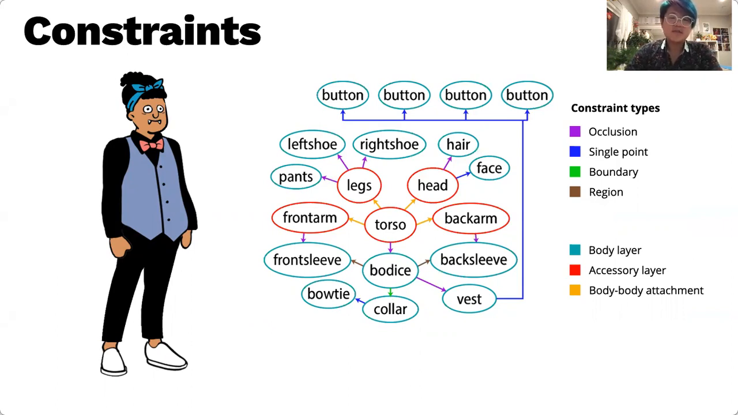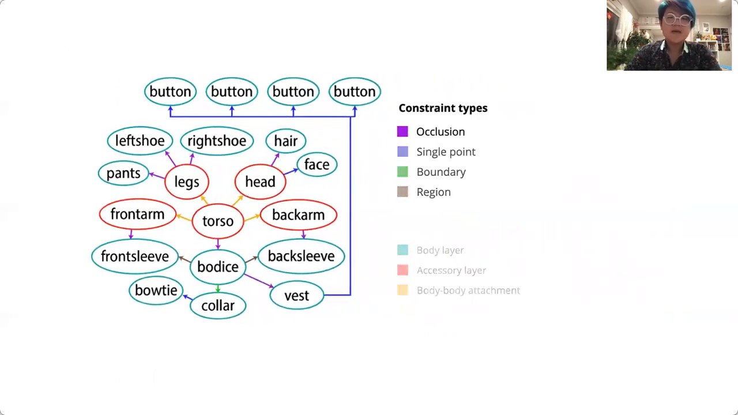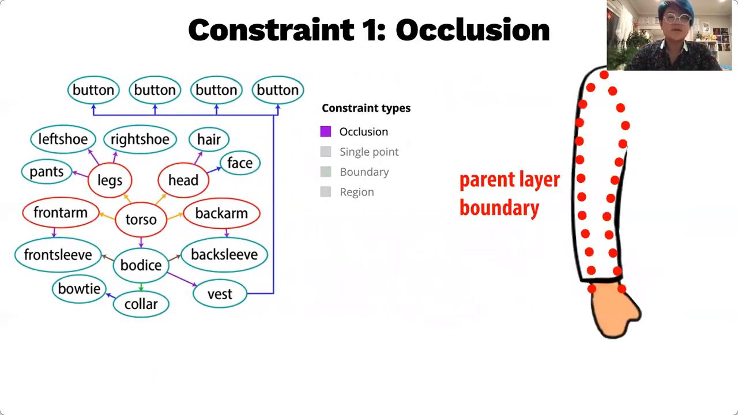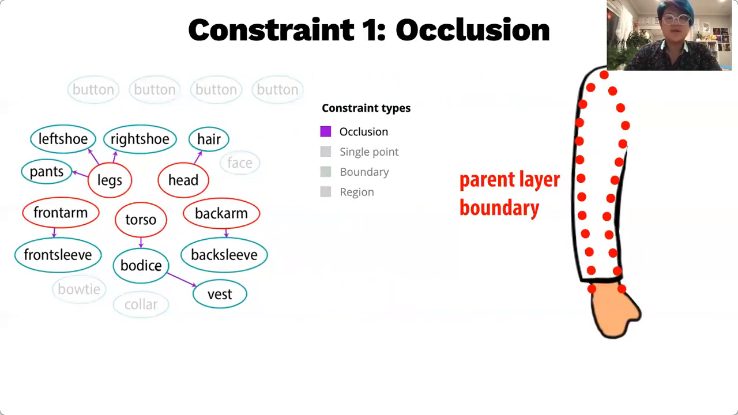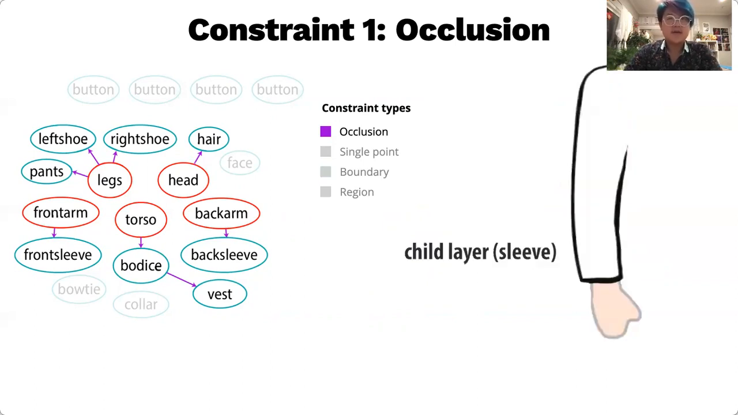These constraints pin the layers together at specific points to preserve different relationships, like the skin staying hidden behind the body as the body moves. That specific issue is largely addressed by our first constraint type, occlusion. Occlusion relationships occur between the majority of clothing and accessory layers, such as the arm and the sleeve. They pin the boundary of the parent layer where it lies within the child layer.